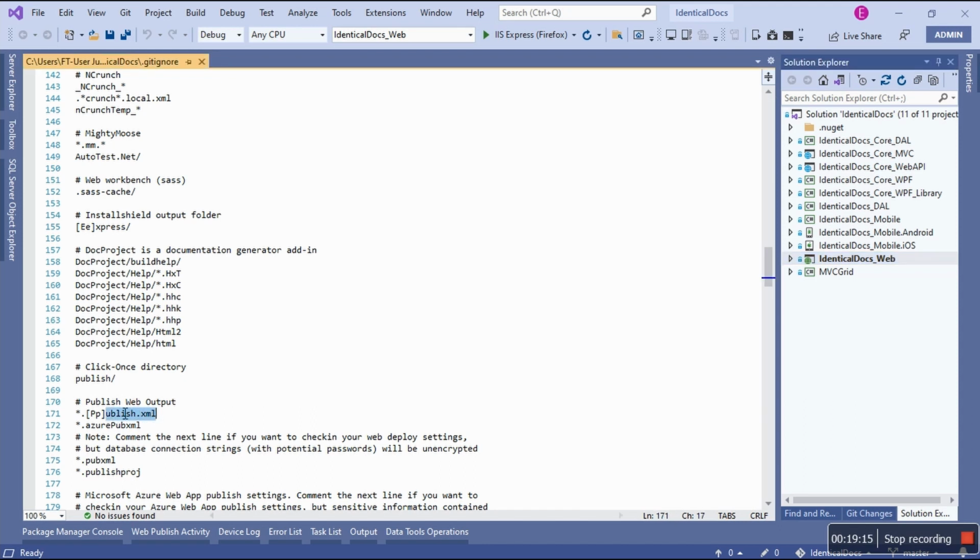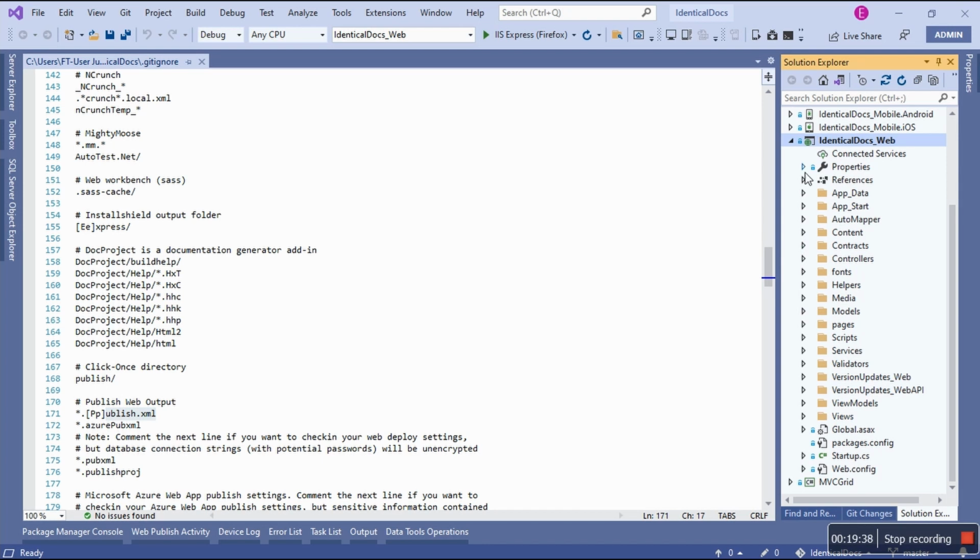So I think this is a file that will be ignored, publish web, because it's sensitive. You see, they say comment the next line if you want to check in your web deploy settings, but database connection string with potential passwords will be unencrypted. So this is a warning. So this publish XML, I think it gets to be ignored because I can show the use case for this one.